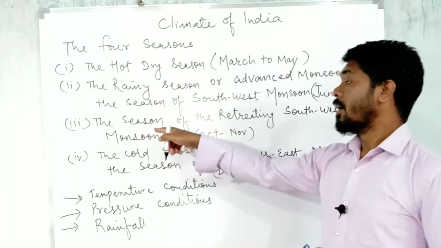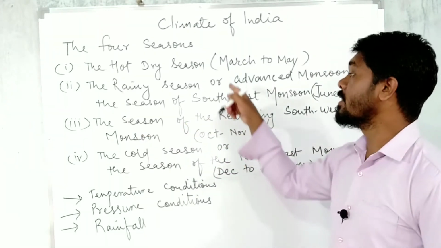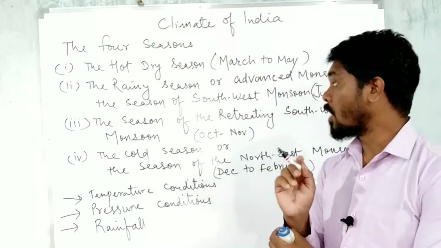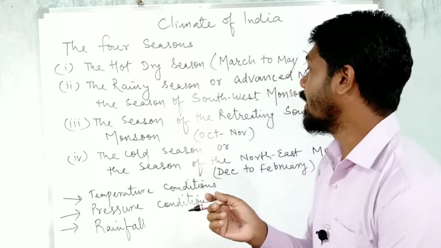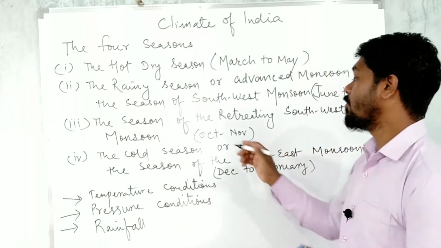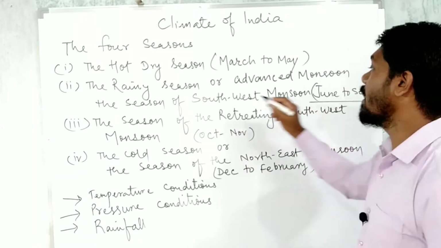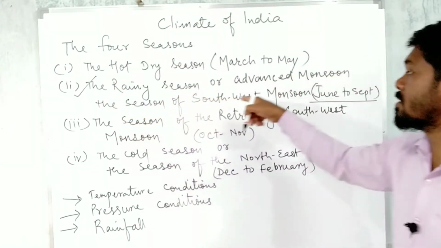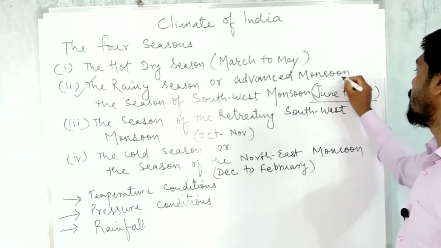Then again, the season of retreating southwest monsoon, when the southwest monsoon blows to the interior part of India, they return back, right? They return back in the months of October and November. Remember these months. These are very important months, because the questions will basically come from these characteristics, right? So June to September, this is 4 months.